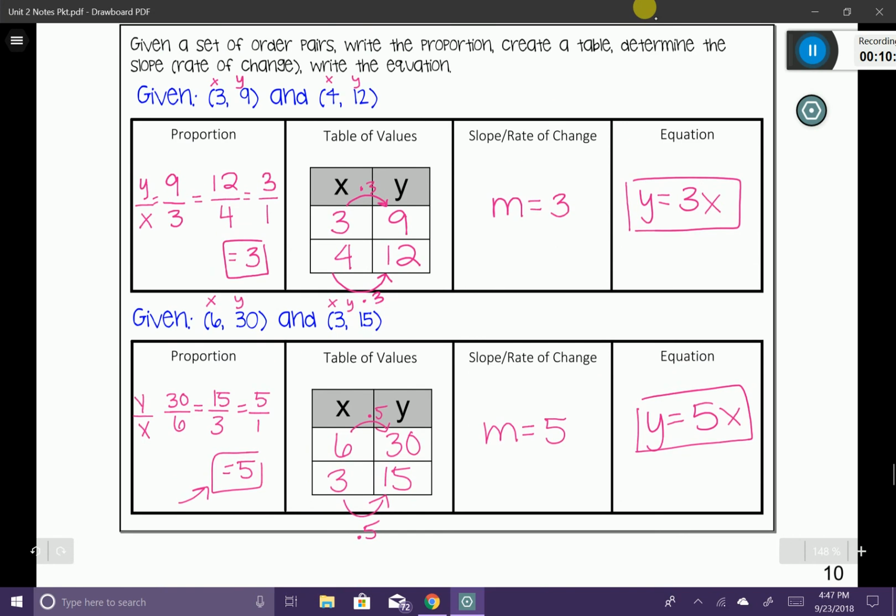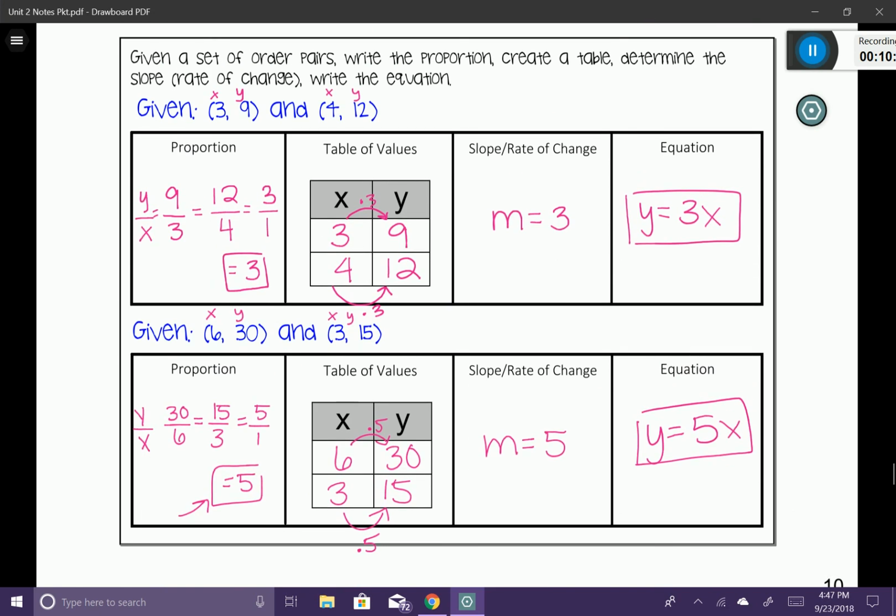All right, that brings us to the end of our lesson on proportional equations and tables.